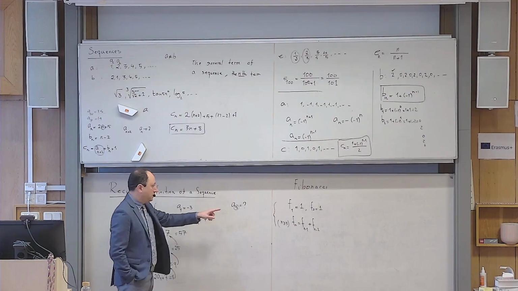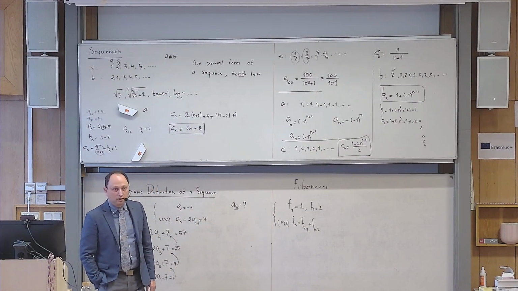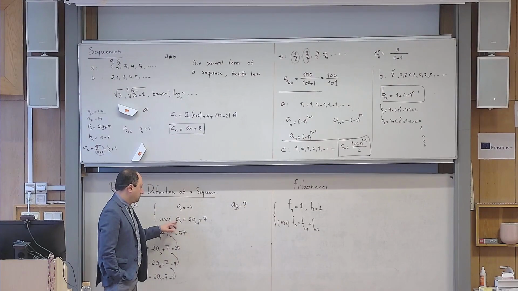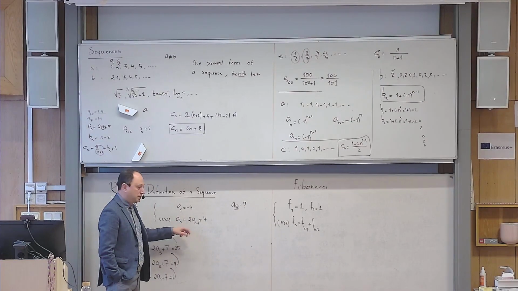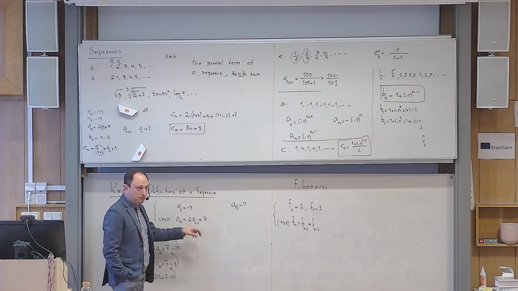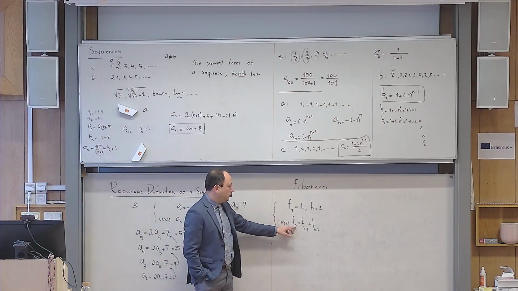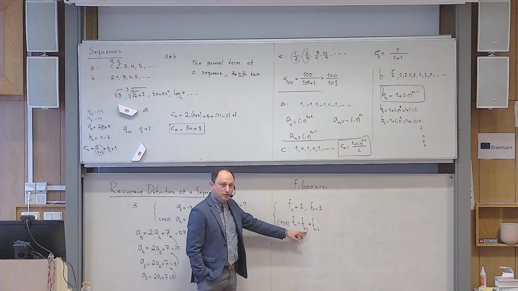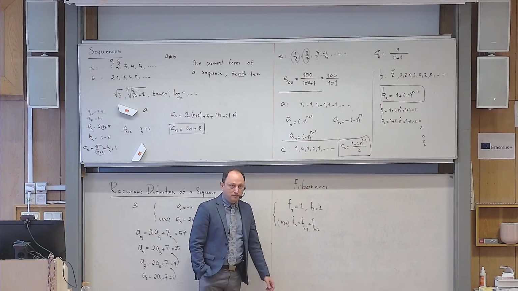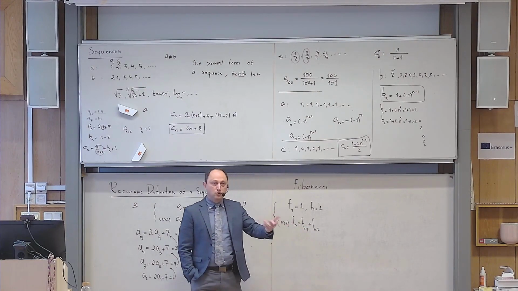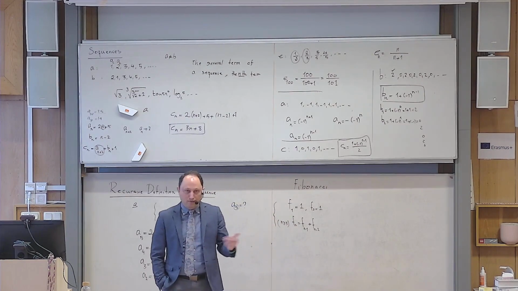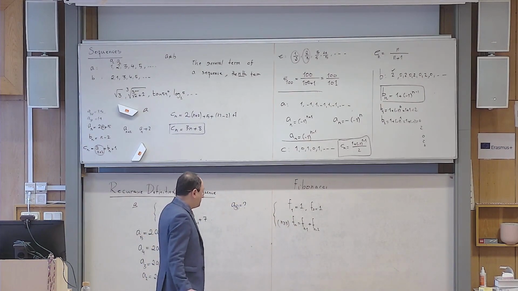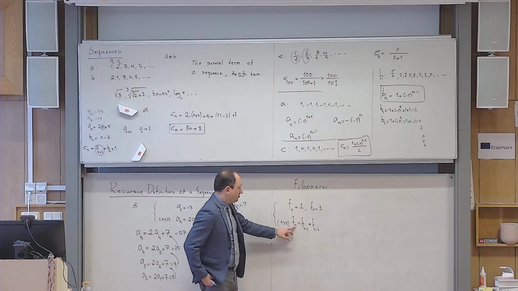How many steps do I need to go backwards? Here, term number n is related to term number n minus 1, so every term is just connected to its previous term. But here, term number n has to do with more than just the previous term. So here we have to go 2 steps back if I want to know that. For example, but how do you interpret this?